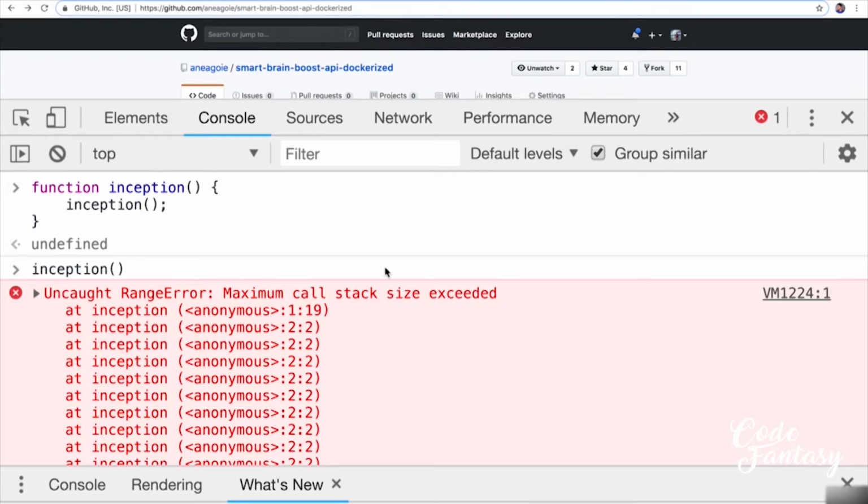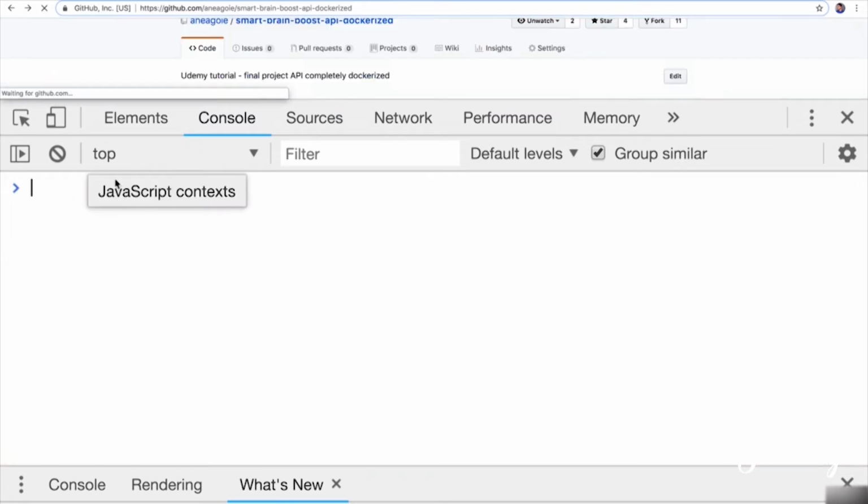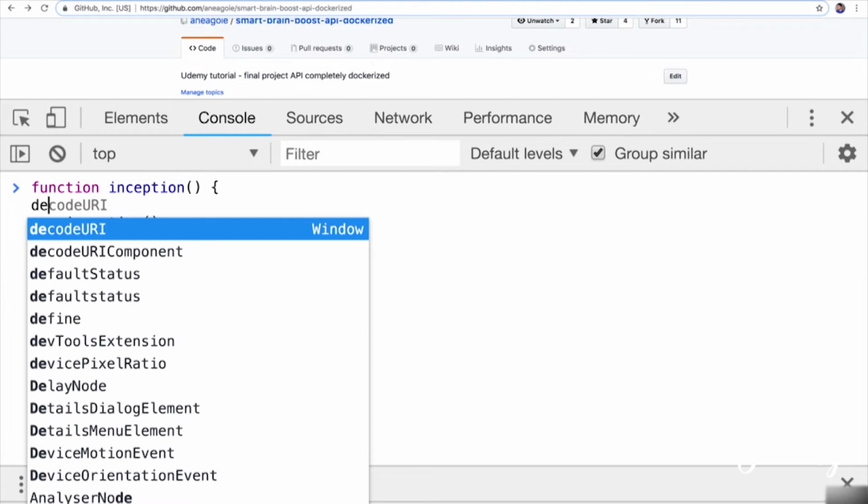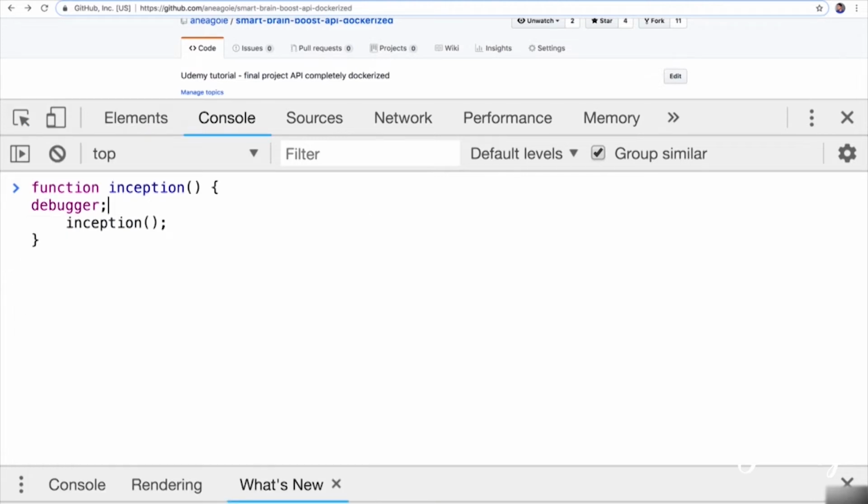And in the past, that's what would happen. If I run this function, the browser would crash and I would have to restart it. But they've added a safeguard here saying, hey, you've called the maximum call stack size. You've got to stop what you're doing. Now, this is called Stack Overflow. Why is that? Let's dive deeper into this topic. Just going to clear the console here and write our inception function, but this time I'm going to add a keyword called debugger that the Chrome browser is going to detect and pause the function when it sees this word.